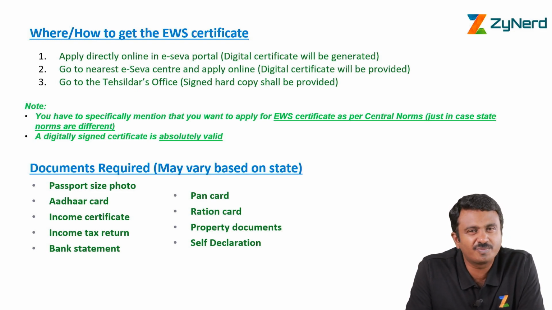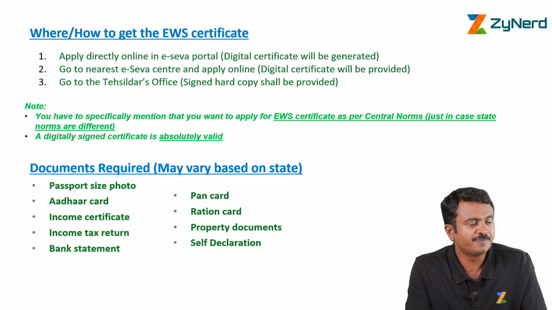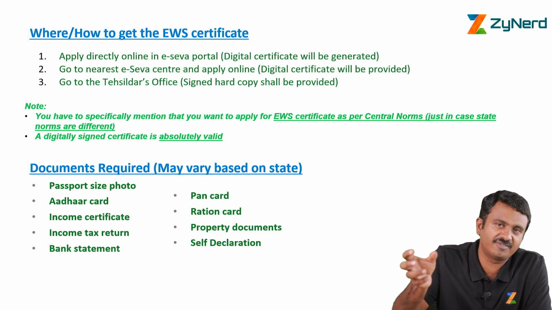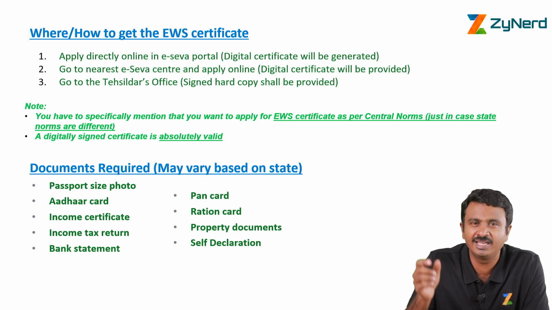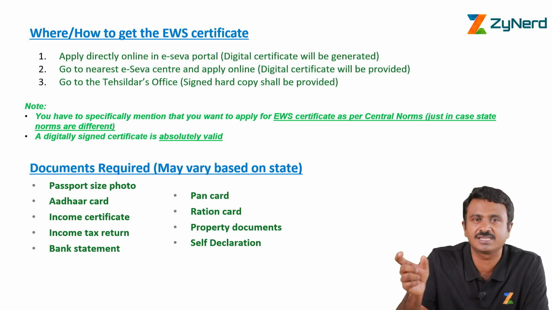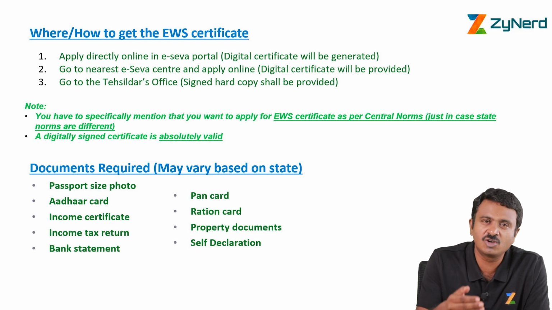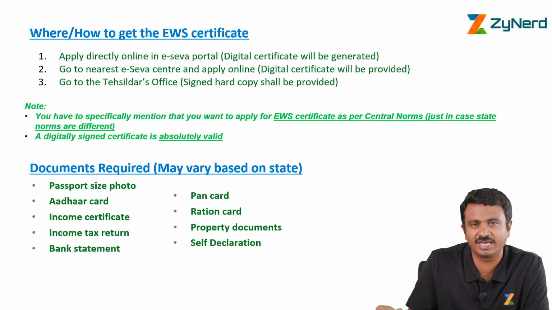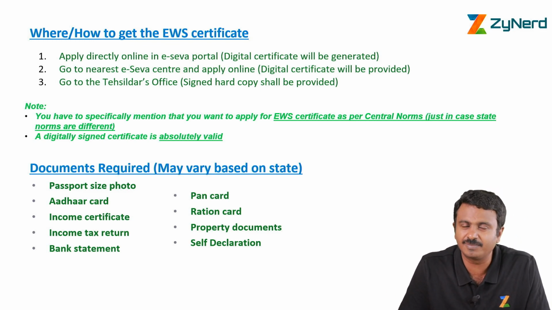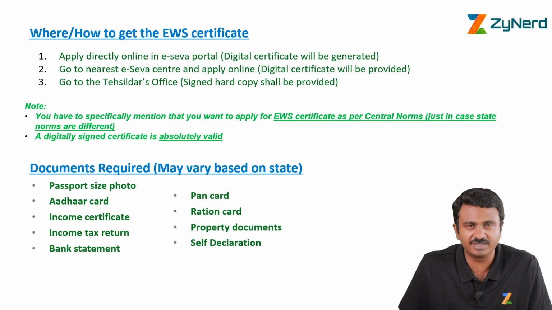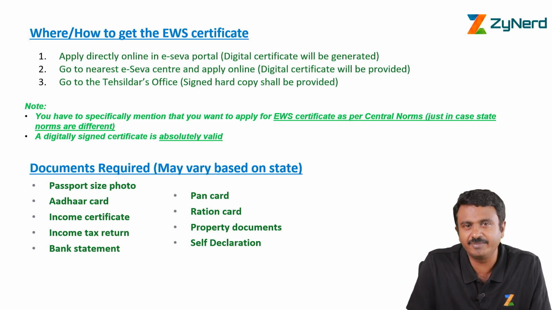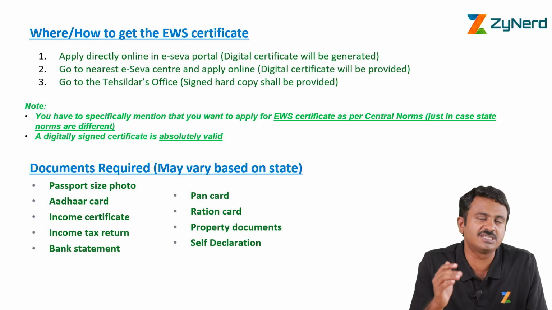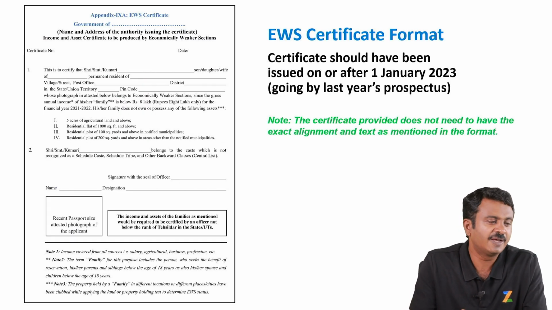And in that case, there is a minor chance that usually they also give a digital certificate, like in the eSeva centers. There is a minor chance that otherwise you may get a signed hard copy. In that case, there should be a reference number, because some of the institutes while you are joining will ask for a reference number, because only a reference number means very clearly that this has gone through a government regulated validation, and then you get the certificate. So just check if you have a reference number. Just taking the hard copy of the format and then getting it signed by a tahsildar may not work if some institutes insist for a reference number for validation.